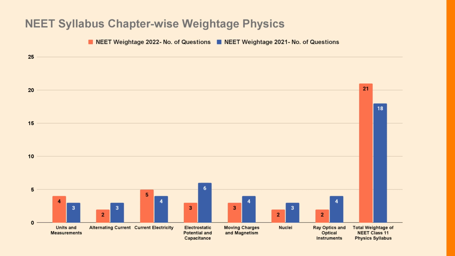Current electricity carried a weightage of 5 questions in 2022, whereas in 2021 it carried a weightage of 4 questions. Electrostatic potential and capacitance carried a weightage of 3 questions in 2022, whereas in 2021 it carried a weightage of 6 questions.